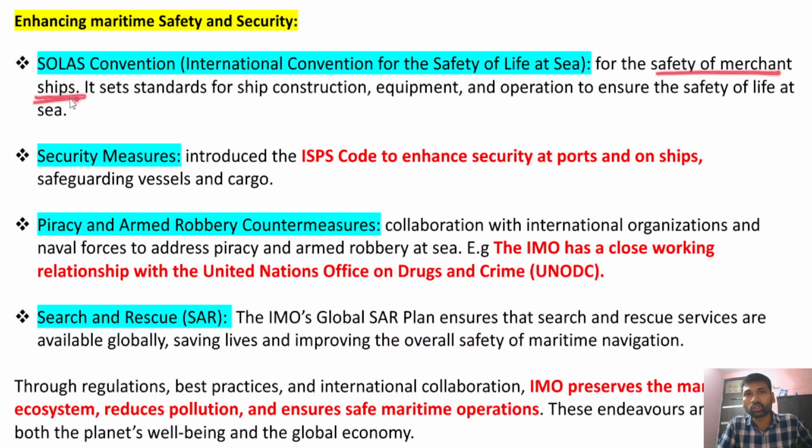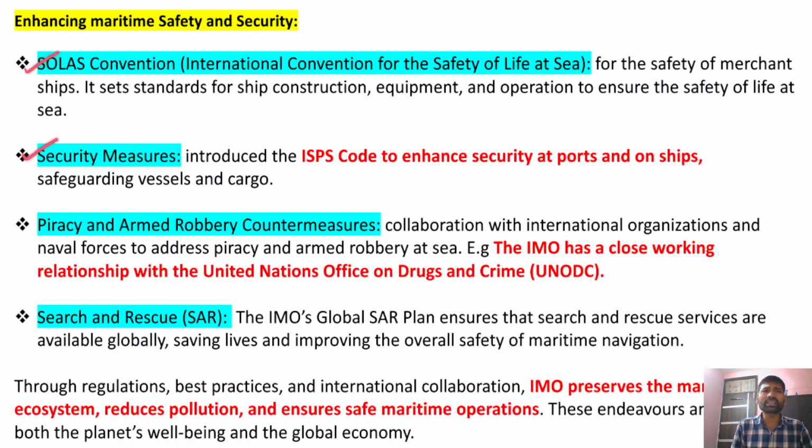Now, merchant ships usually take part in trade. Therefore, this SOLAS Convention is primarily aimed at the safety of these merchant ships, and it sets standards for ship construction, ship equipment, and operation. These standards will ultimately ensure safety of life at sea.